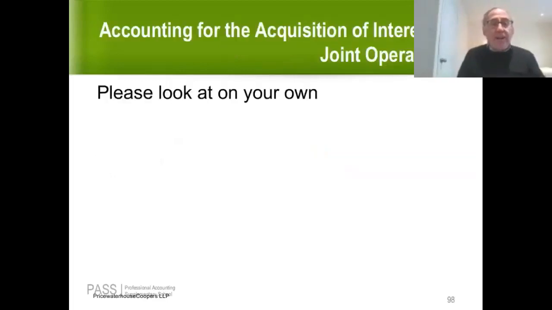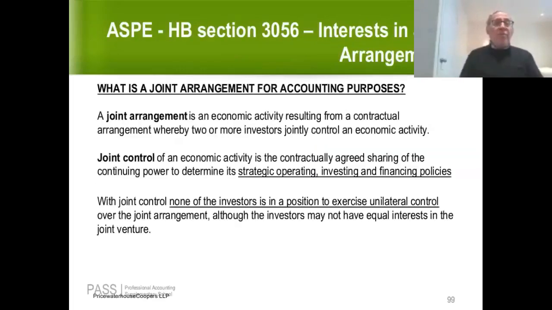The last section, accounting for acquisition of interest in joint operations, I'm going to ask you to look at on your own. And as I mentioned at the beginning of the lecture, the guidance under ASPE now has been made fairly similar to IFRS. So I will ask you to look at the notes on the ASPE treatment of interest in joint arrangements on your own. This concludes our discussion of accounting for joint arrangements.